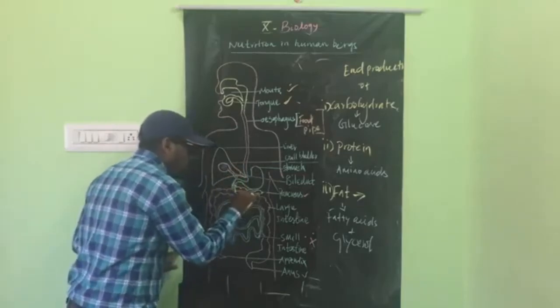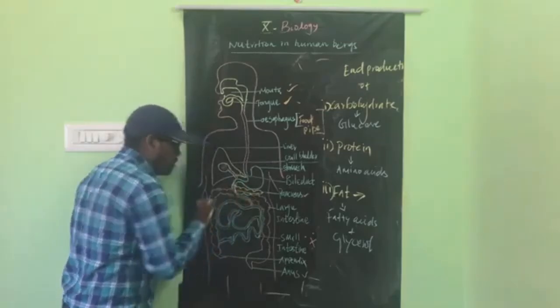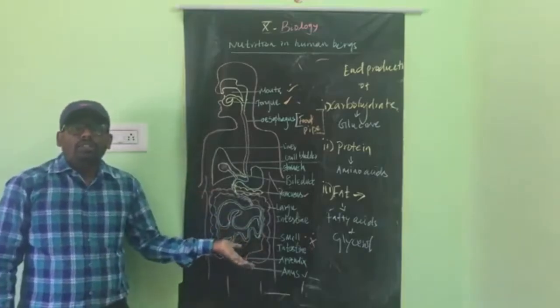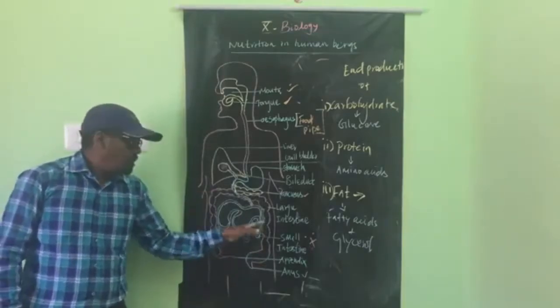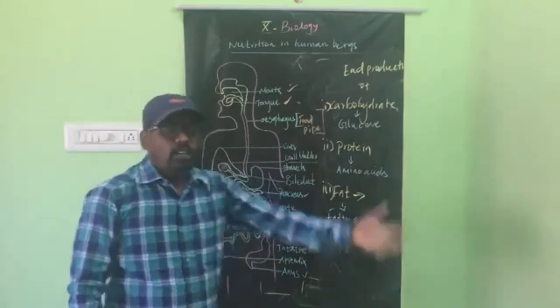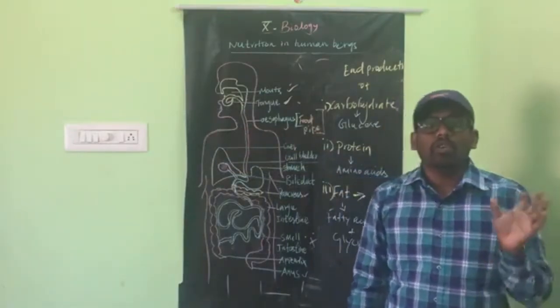And the pancreas secretes pancreatic juice, which also enters the small intestine. So all the digestive juices and digestive enzymes finally reach the small intestine and are responsible for the breakdown.